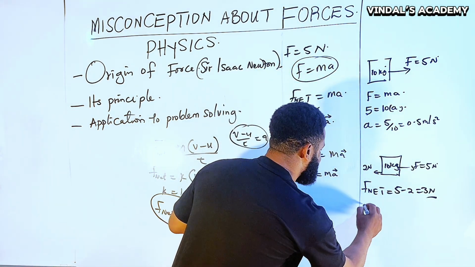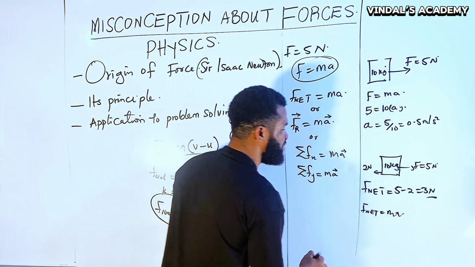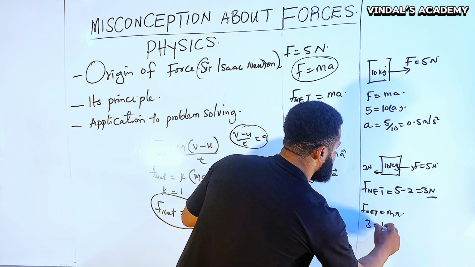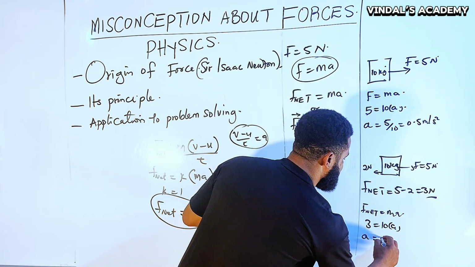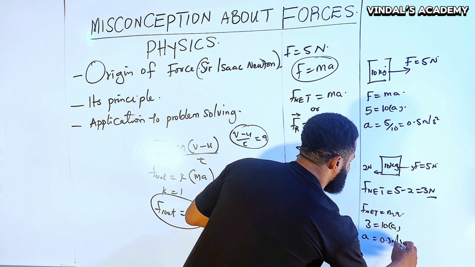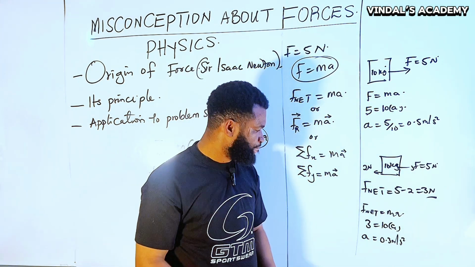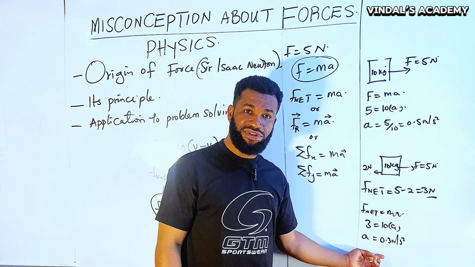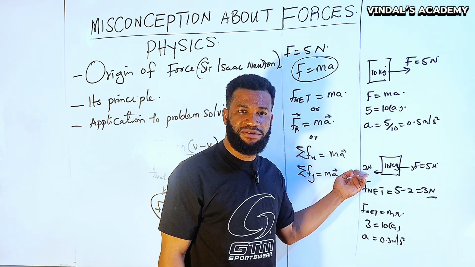We are going to now say that net force is equal to mass times acceleration. We have 3 is equal to 10 times a, acceleration. Then acceleration is now moving with what? 0.3 meters per second squared. Now, in this case, you realize that the body's acceleration has reduced. Why? Because of the inclusion of this frictional force.